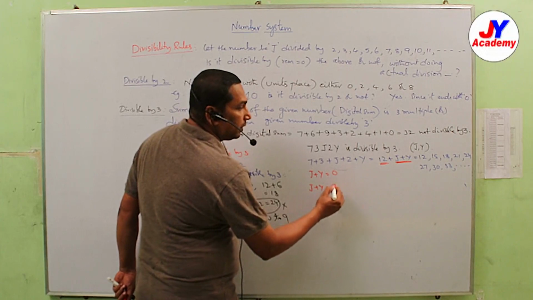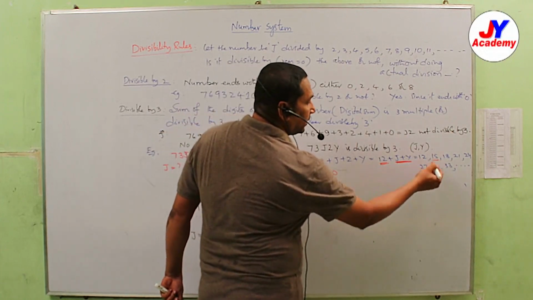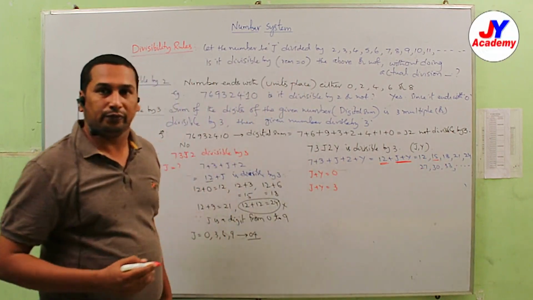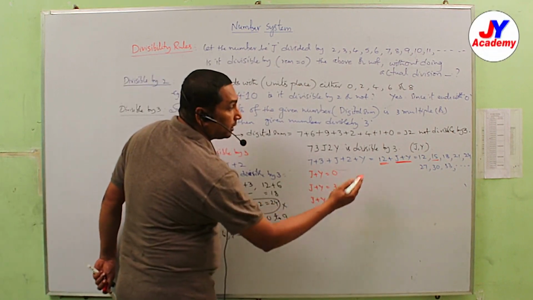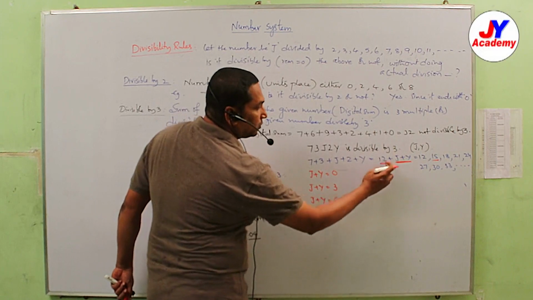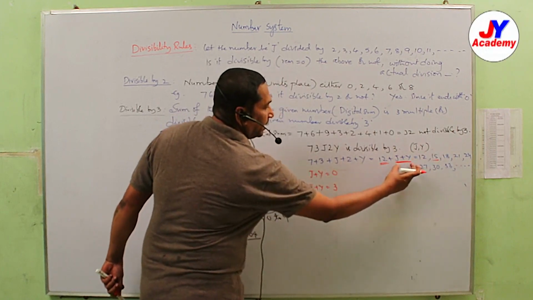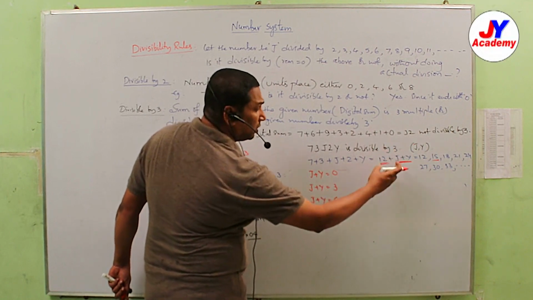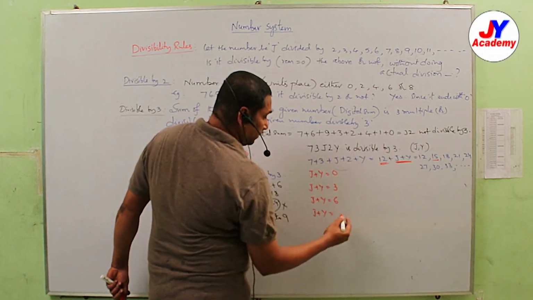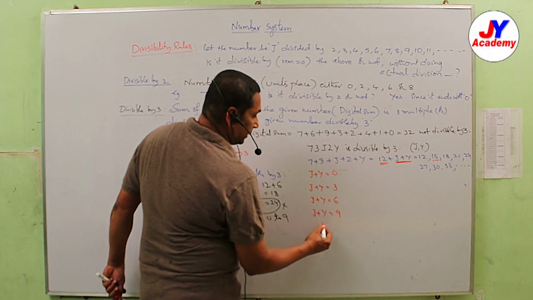What should be added to 12 to get 15? Yes, 3. To get 18? It may be 6. To get 21? 9.